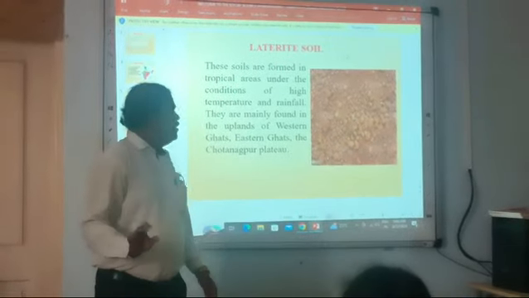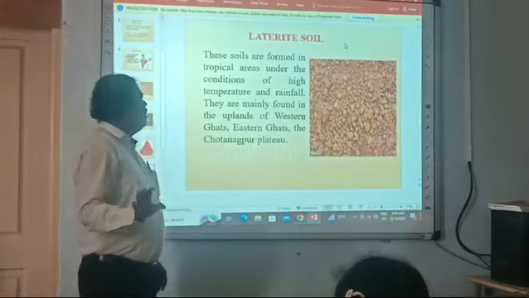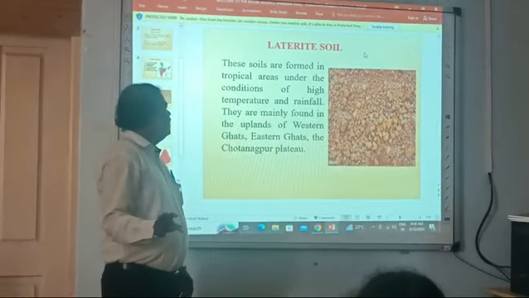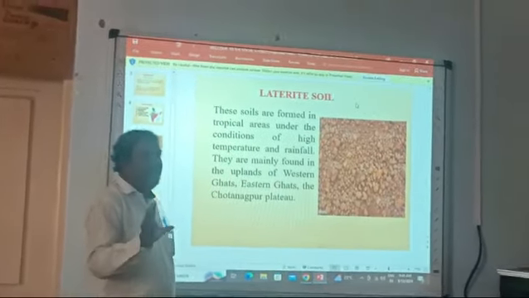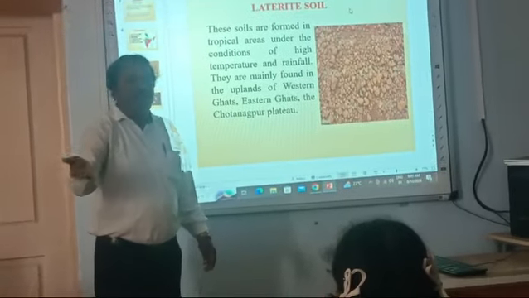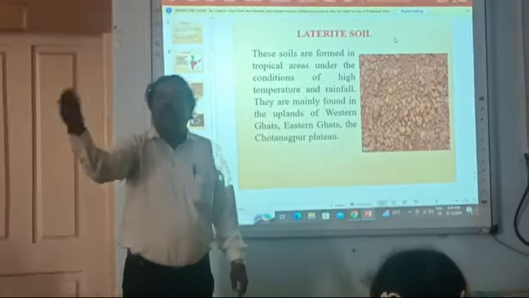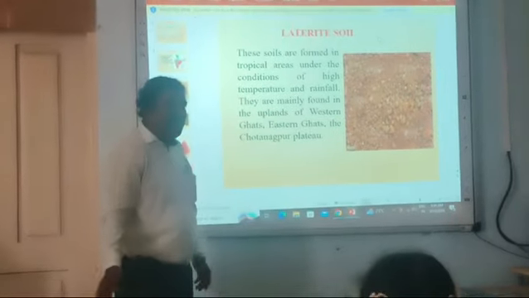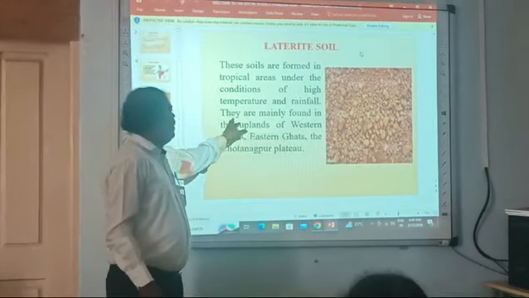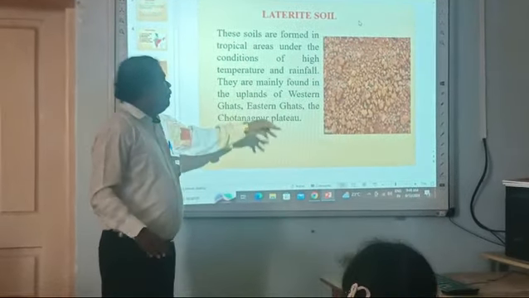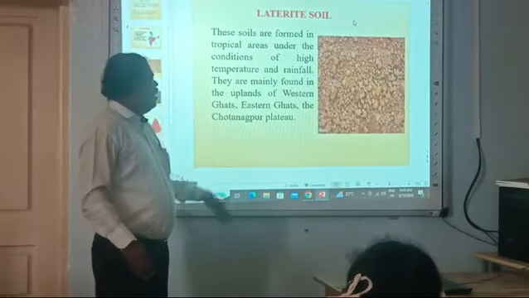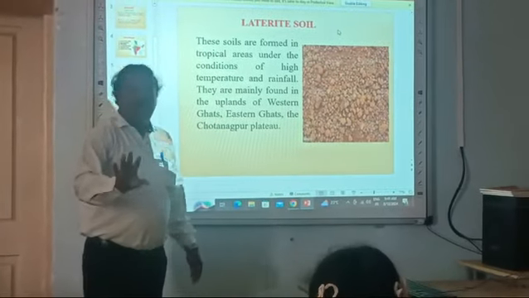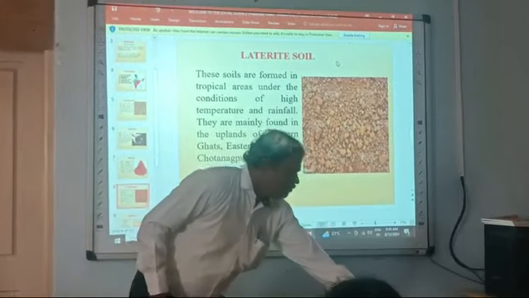These soils are formed in tropical areas under conditions of high temperature and high rainfall. They are mainly found in the uplands of the Western Ghats, Eastern Ghats and the Chota Nagpur plateau in India.